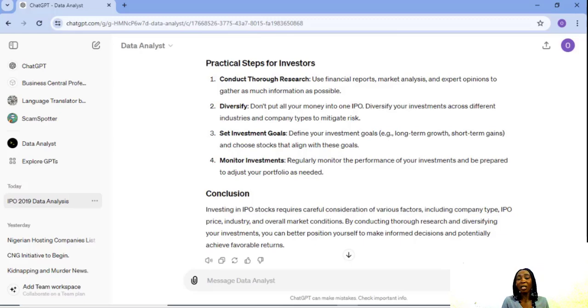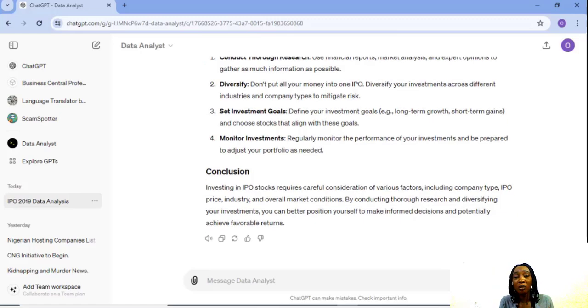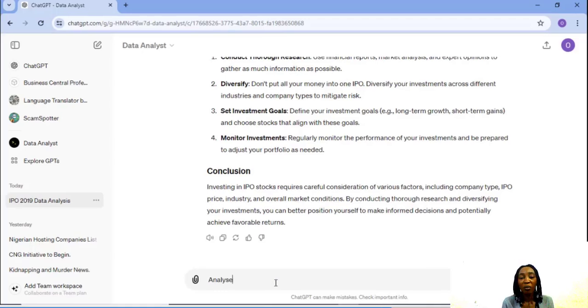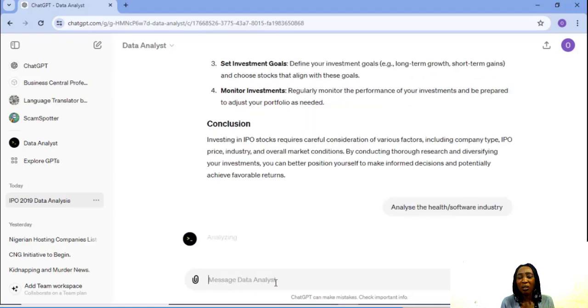Very interesting. I think this is really interesting and to the point. So far, the data analyst GPT analyzing this stock market data is actually doing an awesome job. So the next question: analyze the health software industry. Let's just go with that and see what it gives us.